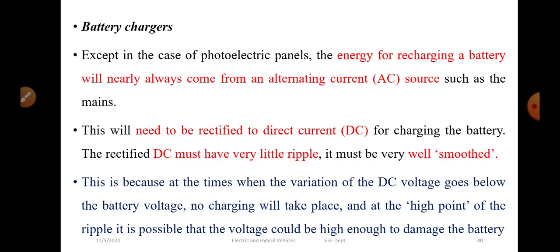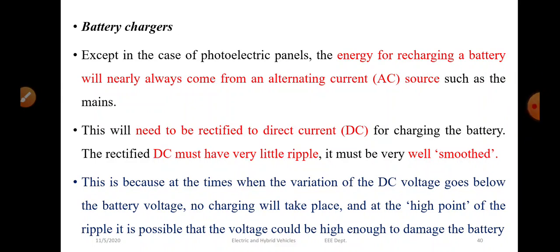And also the DC stored inside this battery should have less ripple content, and it should be very well smoothed. So these power electronic converters increase the cost of the battery, and also there should be control of voltage.